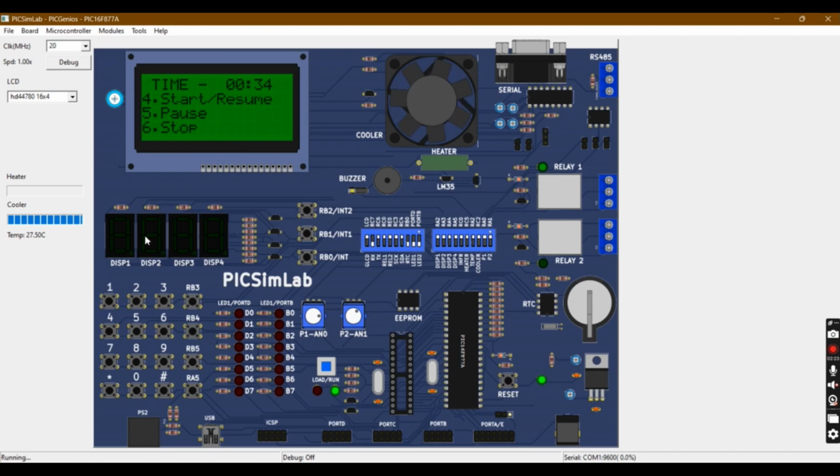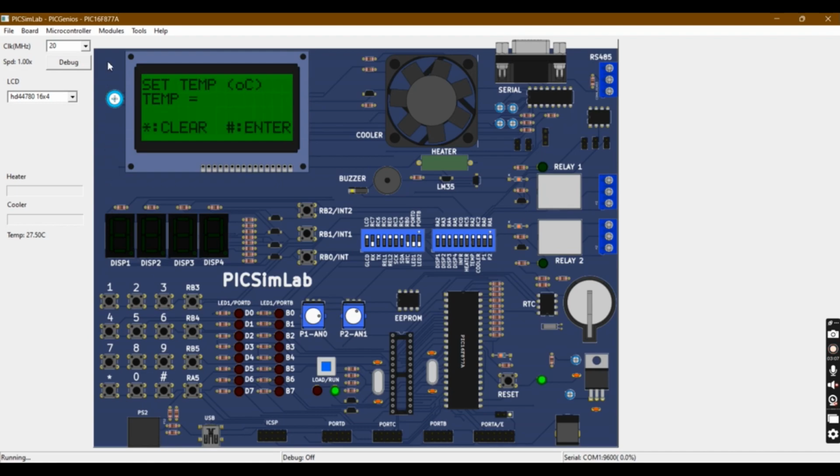If you want to resume it you have to press key number 4, and if you want to pause it, key number 5. If you want to stop and return to the main menu you have to press key number 6. Now we have returned to the main menu, which has micro mode, grill mode, convection mode and start mode. Now going to the convection mode by pressing key number 3.